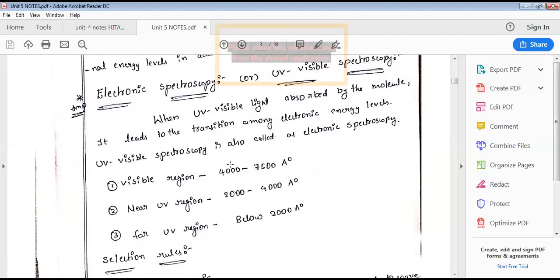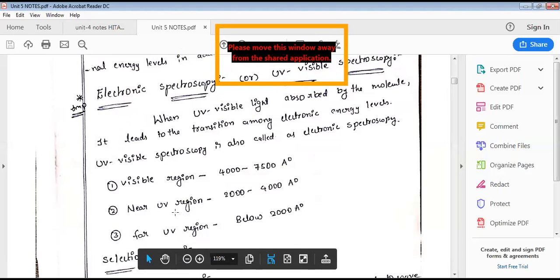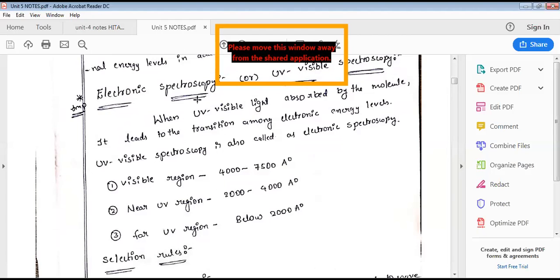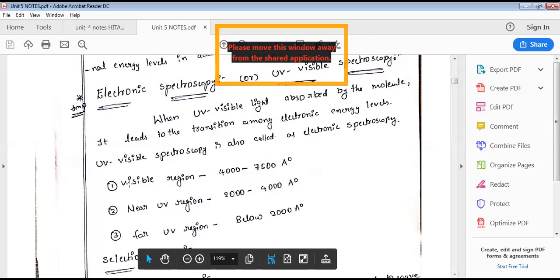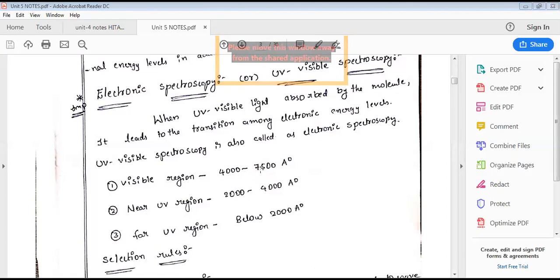Now let us see in which region it lies. After X-rays, the next region is the UV region, followed by the visible region. Hence, UV spectroscopy is also called UV visible spectroscopy. Both have a small energy difference, and that's the reason for UV visible spectroscopy. Visible light is in the region of 4,000 to 7,500 angstroms.